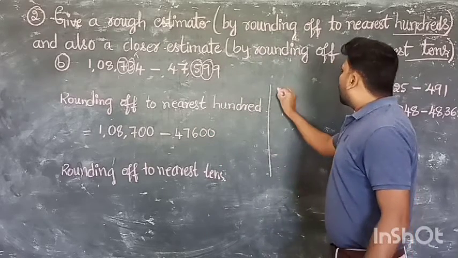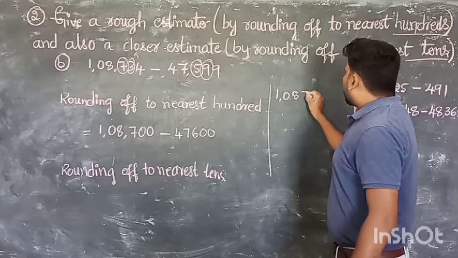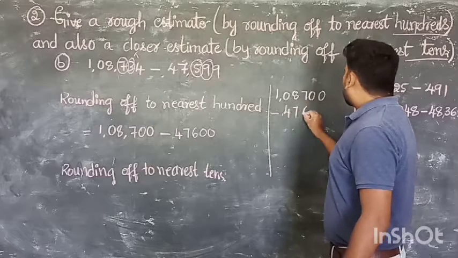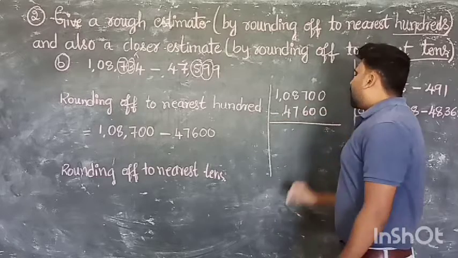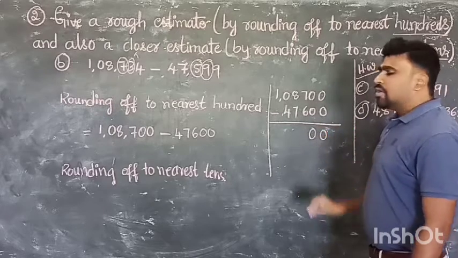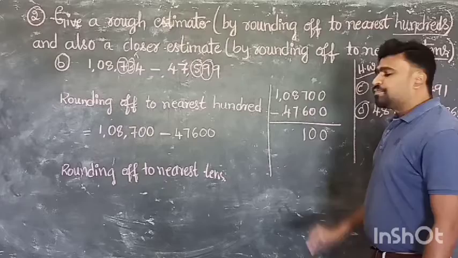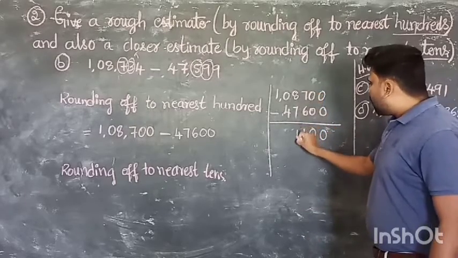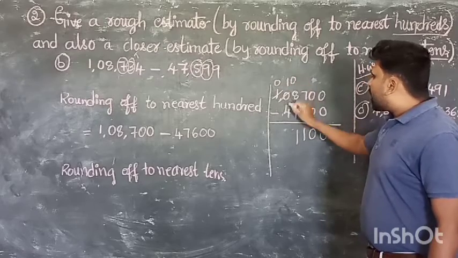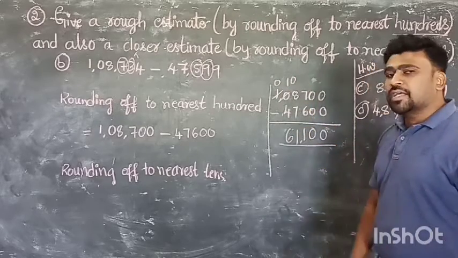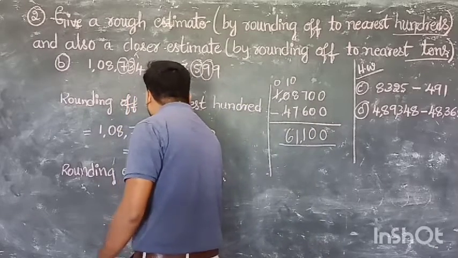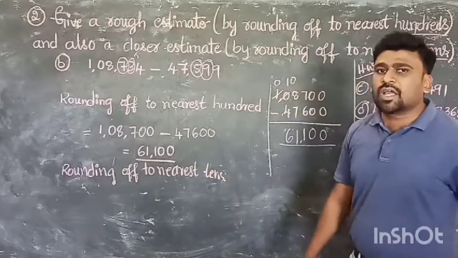Now we have to subtract 1,08,000 minus 47,600. 0 0 0 0 0 0. 7 minus 6, 1. Clear? 8 minus 7, again 1. It is 0. We have to take borrow from the next digit, become 10. 10 minus 4, it is 6. Therefore, the final answer is 61,100. Rounding off to nearest 100.